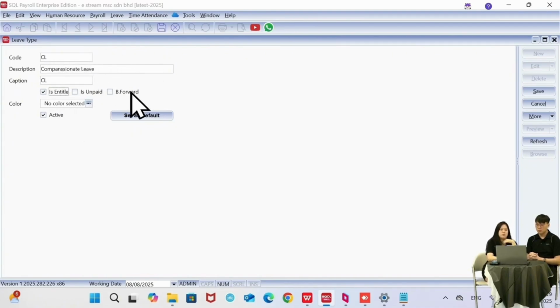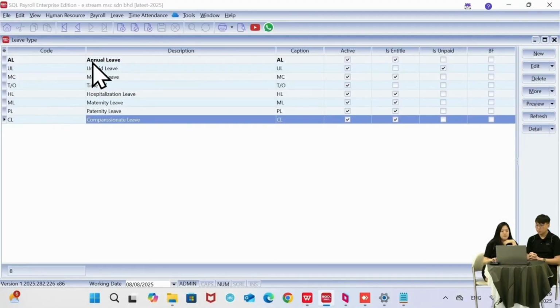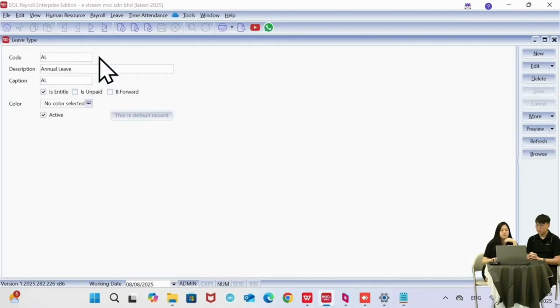And then the last one is brought forward. Brought forward usually is applied for annual leave, meaning if you have any balance leave from the previous year, the system will help you bring forward to the next year, so you can have additional leave. So once you have done, I can just click on save. Okay, and then let's say for annual leave, we can bring forward the leave. So I can come over here and edit, and then click on the bring forward. Then click on save, then that's it.